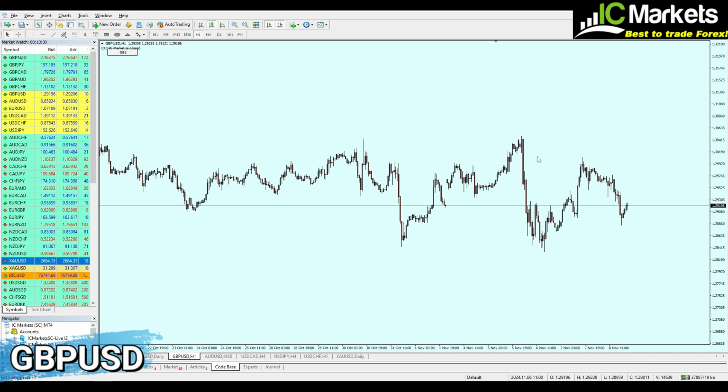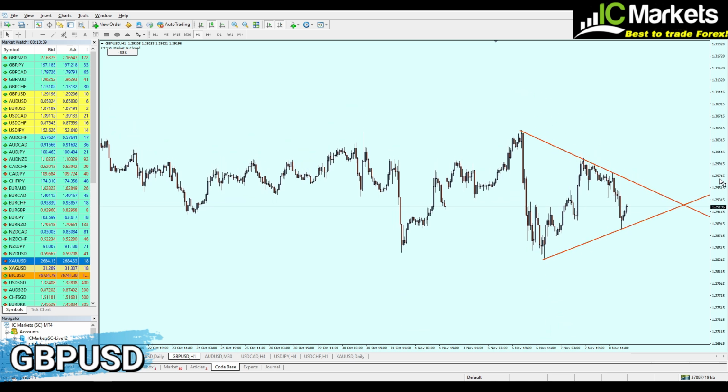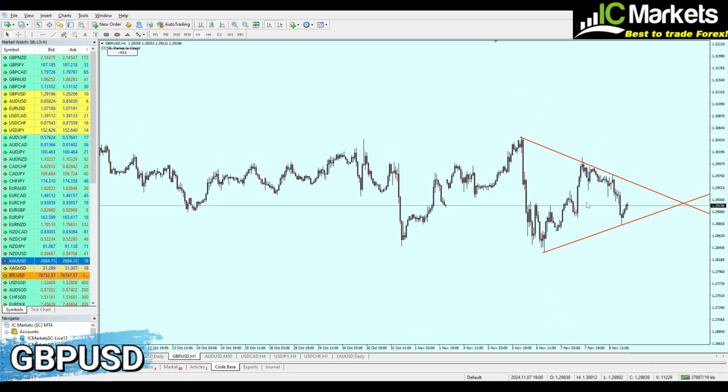Now, where exactly is the best level to sell the pound USD? In my opinion, here we have, of course, a channel or a triangle, as we can see, which was not really so visible before. So, like that, it's much better. Now, what we can do right here is continue selling the pound USD once it reaches the edge of the resistance trend line. In my opinion, that's going to be just the maximum where the pair can go against our direction before finally starting the fall. So that being said, let's look at the left side to find a strong key level of resistance, or a support for that matter.